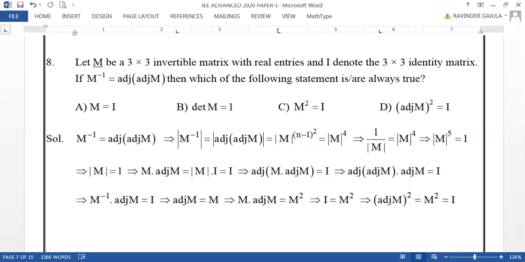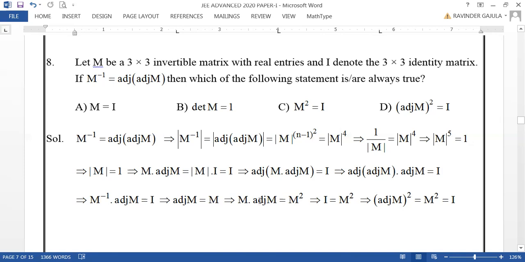Now adjoint of adjoint M is given as M inverse. Here it is given adjoint of adjoint M is M inverse. So now it can be taken as M inverse into adjoint M equal to I, and multiplying by M on both sides, adjoint M is equal to M. Adjoint M equal to M. Again multiply by M on both sides: M into adjoint M equal to M square.